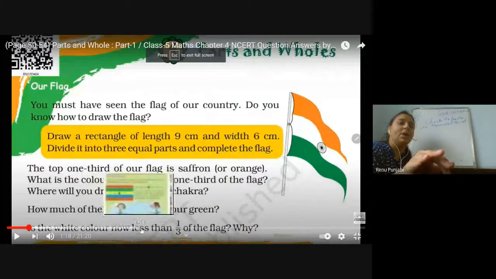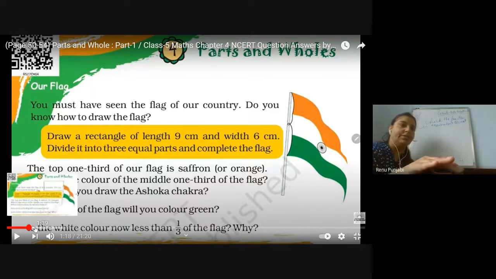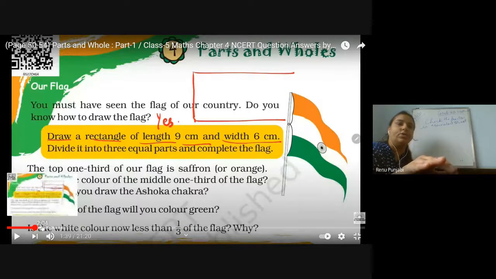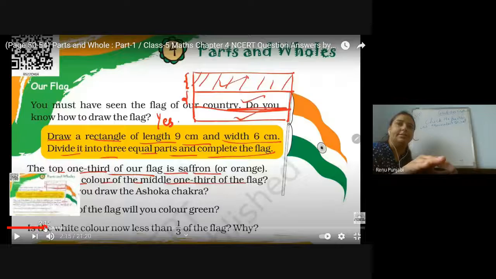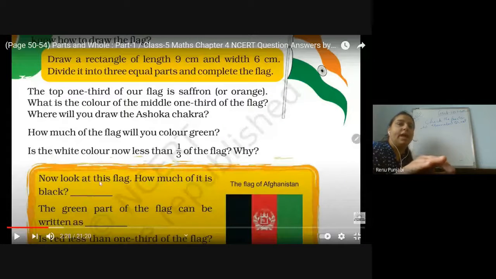Is the white color now less than 1/3 of the flag? And why? As Dhyan has already given the answer, yes, it is less than 1/3 because it has the Ashoka Chakra in between, in the middle of the white color. That is why the white is a little less. Now go to the next part. This is the way you draw the flag.